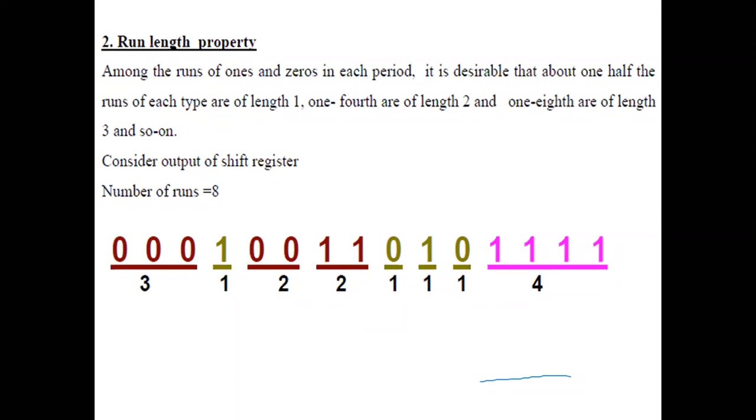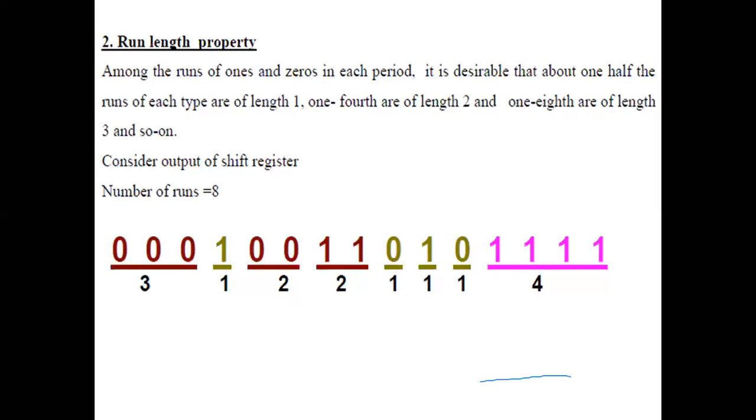There are 15 bits in one period. 15 divided by 2 is 7.5. I'll take the next whole number. So the number of runs is 8.